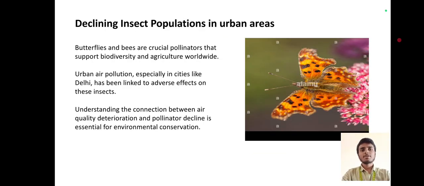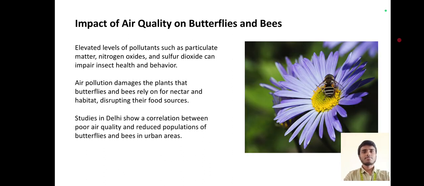Declining insect population in urban areas. In urban areas, because of the pollution, insect populations are gradually decreasing. Butterflies and bees are crucial pollinators that support biodiversity and agriculture worldwide. Urban air pollution, especially in cities like Delhi, has been linked to adverse effects on these insects. Understanding the connection between air quality deterioration and pollinator decline is essential for environmental conservation.